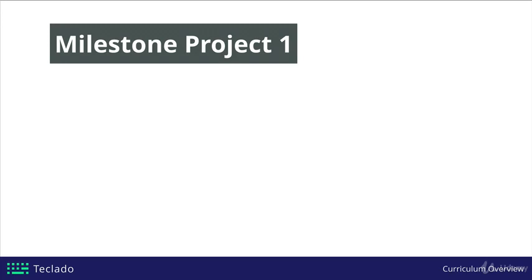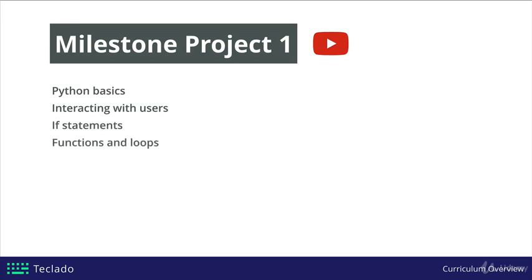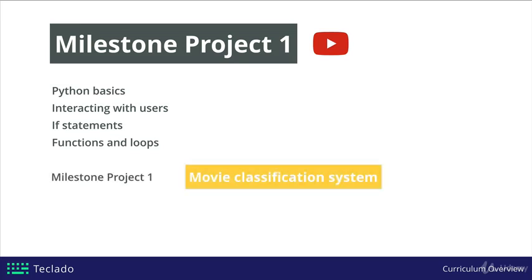We're going to do this by building a bunch of projects, and we're going to start with our first one, which is a movie classification system. For this project, we're going to be interacting with users and getting them to tell us the movies they've got, and also will allow them to search through them and retrieve existing movies. Think of it as managing your personal collection. For this, we'll learn about Python fundamentals, interacting with users, if statements and functions and loops. At the end, we'll have our first project.